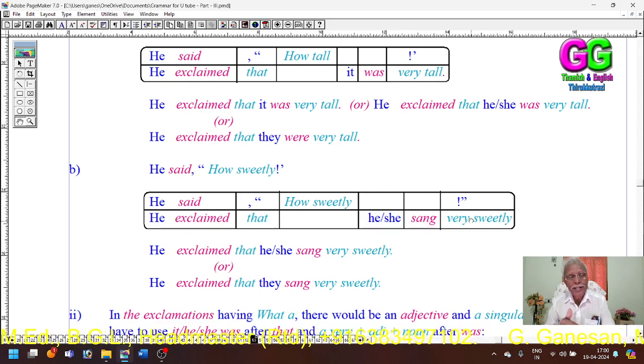Only human beings can sing. Of course, some birds can sing sweetly, like cuckoo birds. How sweetly, very sweetly. Then I have taken the subject as he or she, then the past tense verb sang.